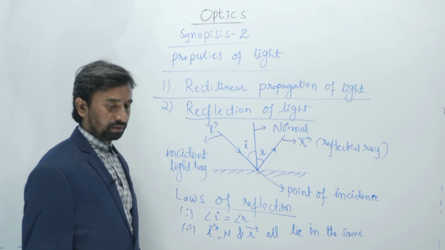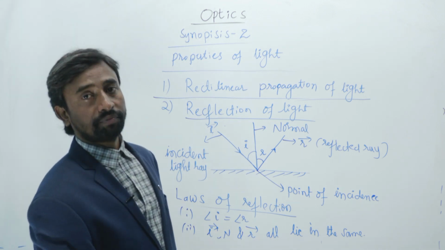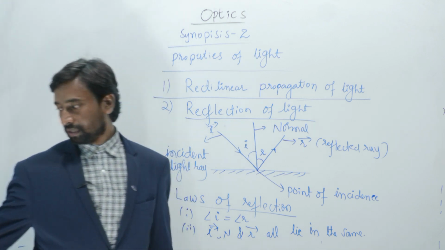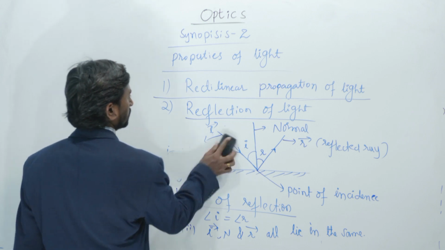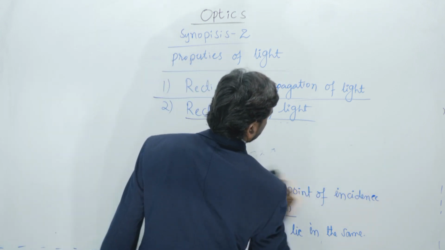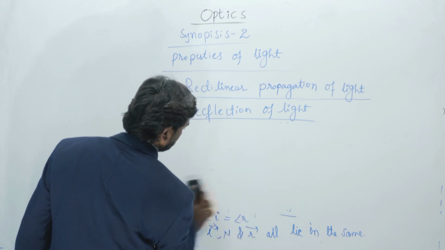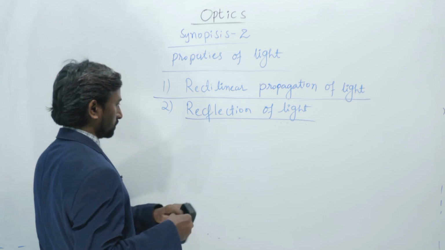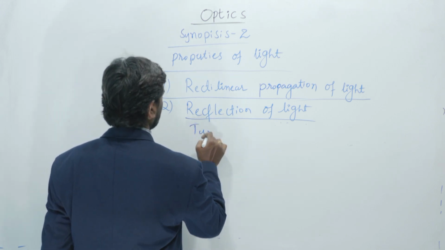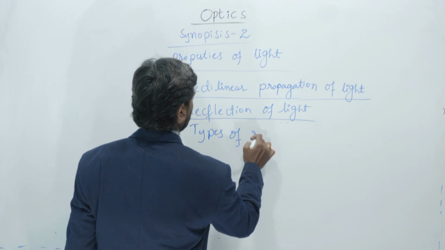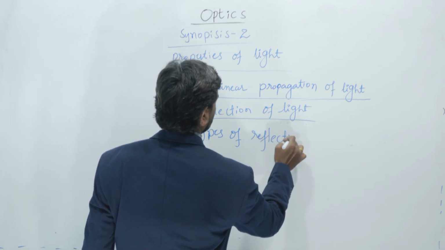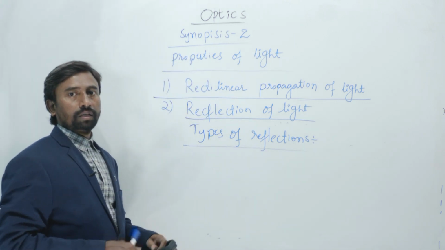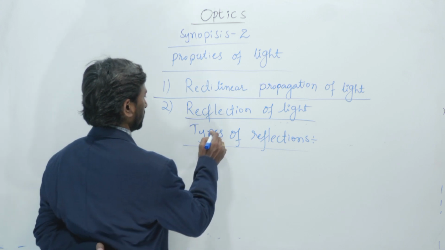This is about reflection, and now we will see the different types of reflections. There are regular reflection and irregular reflection. Types of reflections. What are the types of reflections? There are two types of reflections.